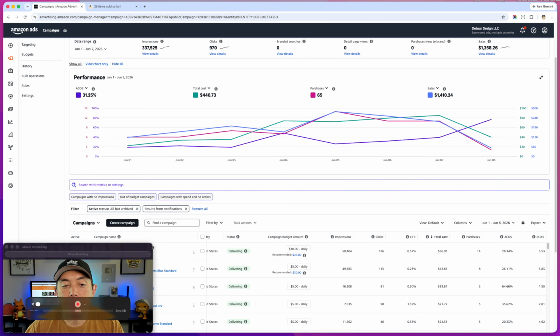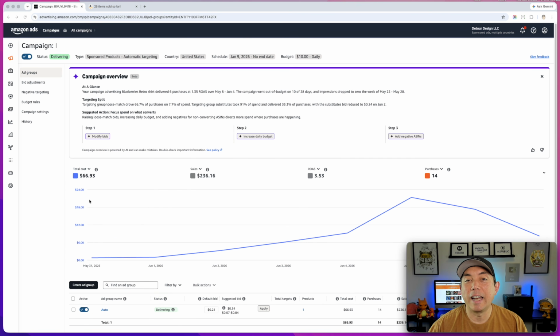Click into the campaign name right here. I'm not showing you my campaign name because the campaign name actually shows you my ASIN and my name, but I'll show you what happens after you click on it. So after clicking on that name, you'll have this kind of campaign overview that can help. I haven't used that yet, so it's still in beta. I'm going to close that. I'm going to show you how to do it manually. Go into the group name, which I called auto, remember, and I can click it right here.